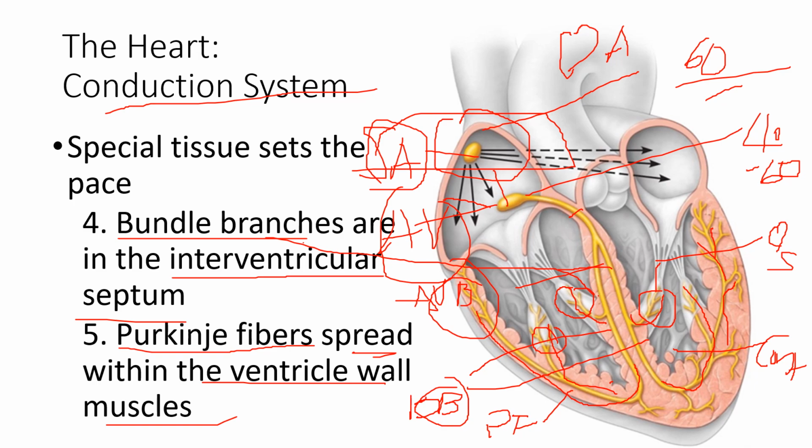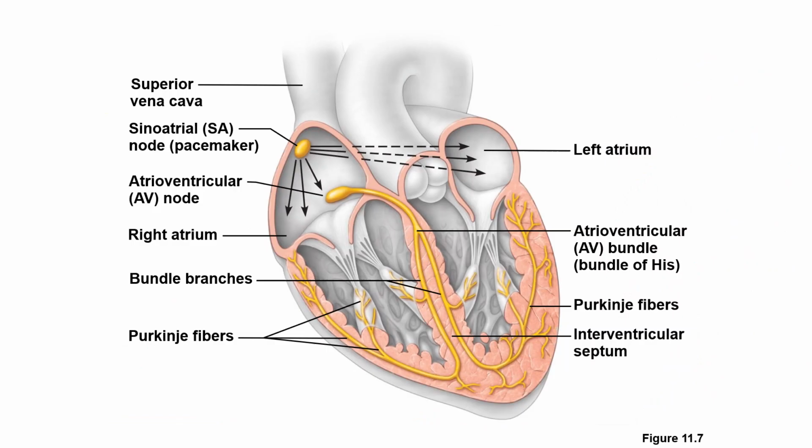Okay? So for you to memorize the conduction system, you go back to our PowerPoint and try to trace the impulses going to the heart. So this one is the one who makes the atria contract, no? After the impulses are sent to the AV node, the AV node transmits impulses to the AV bundle or bundle of His, and bundle branches, and then Purkinje fibers.